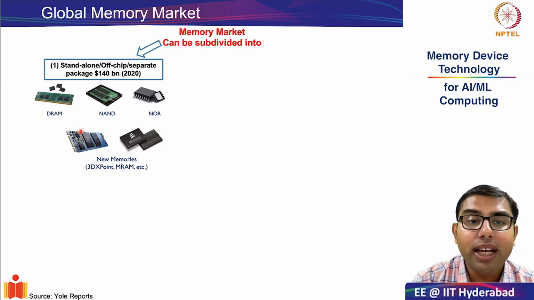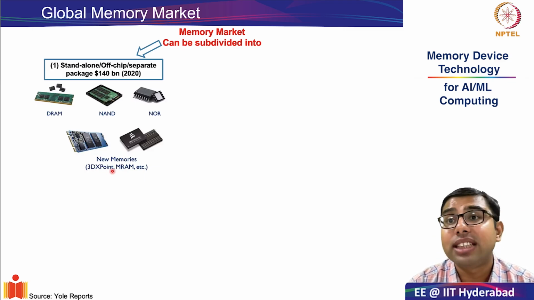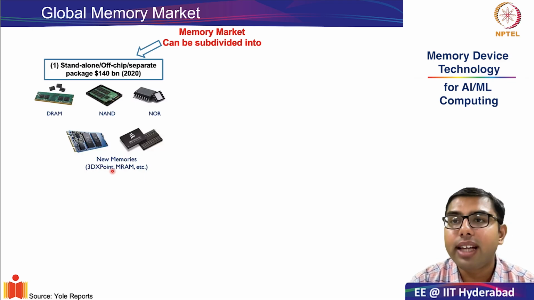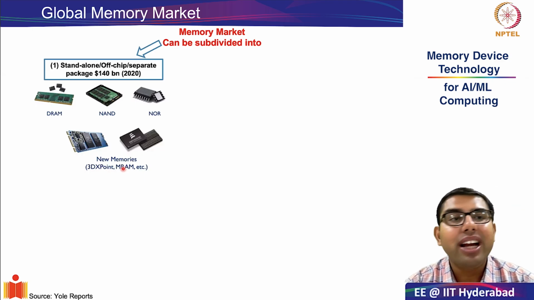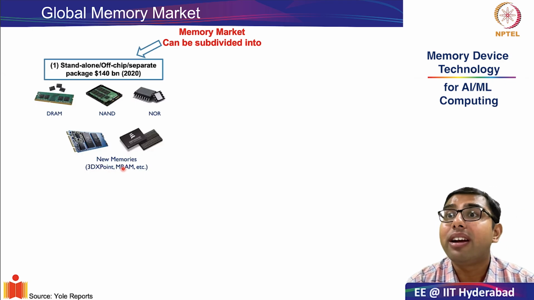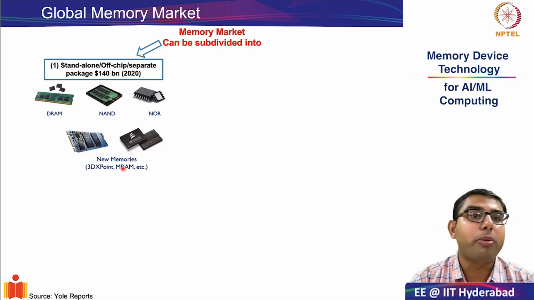This is now being supplemented with new storage class memories such as 3D XPoint from companies like Intel and Micron, and also new magnetic random access memories and resistive random access memories, which form the storage class memories.